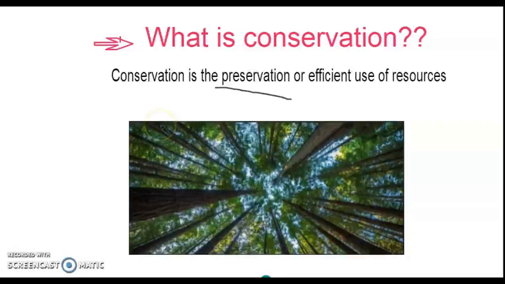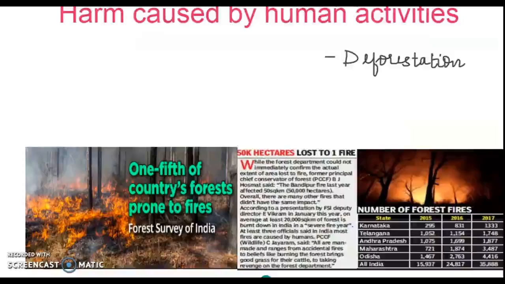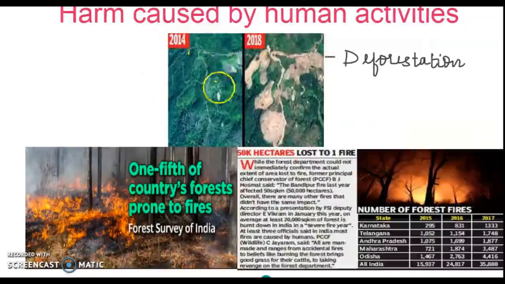So what are the activities that humans follow by which the nature is harmed? Yes, what can you see over here? Here there is a mountain and it is full of trees. And what has happened over here? Now in this area there are no trees. When there is no green, what does it mean? The trees are being removed.